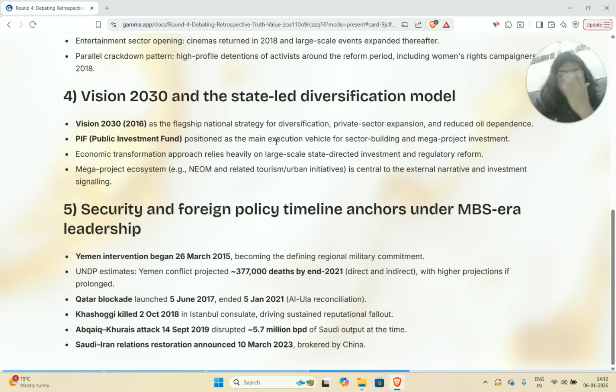Now let's talk about Vision 2030, because I think this is one of the most important things that you should know, even if you don't know any of the other specifics about the tiny nuances of tokenistic changes. Not always tokenistic. I should give Saudi credit where it's due, but very minimal changes in the rights that women have on paper. Even if you don't know this and you don't know the internal power dynamics in the House of Saud and how they've changed, you should know about Vision 2030. So, what is Vision 2030?